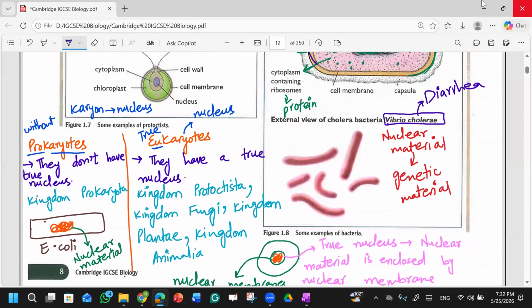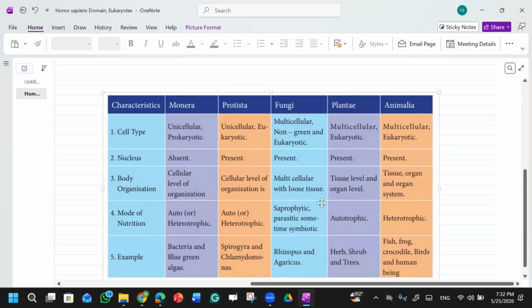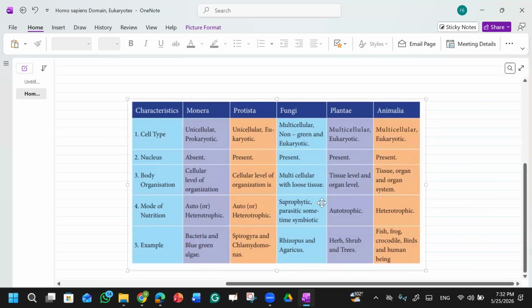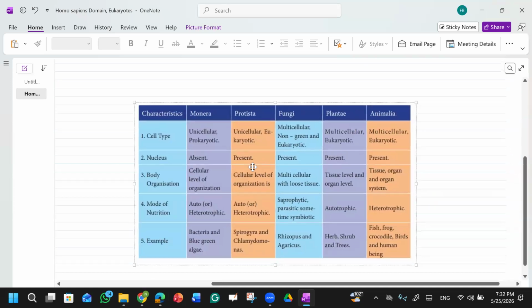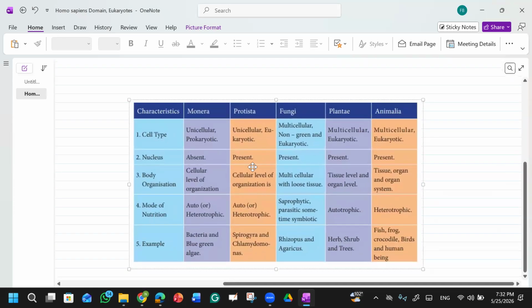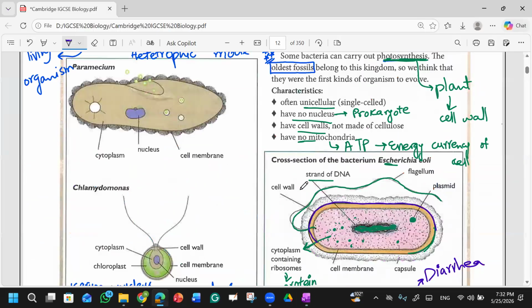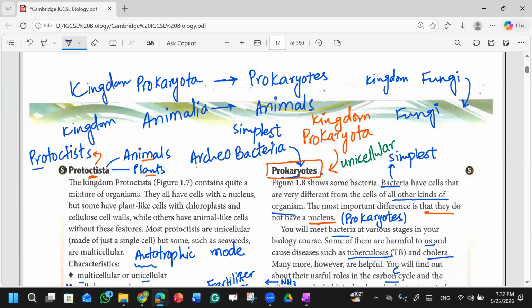Now I am giving you a brief overview of all the kingdoms which we have discussed so far. We will start from the simplest to the complex one. One more thing: the kingdom Prokaryota is also known as kingdom Monera. You must write these names in your book. The organisms of the kingdom Monera are prokaryotes.